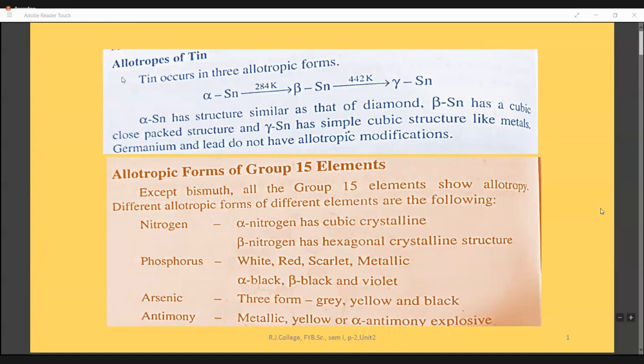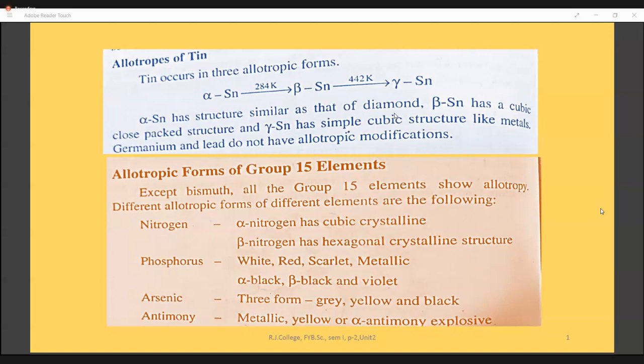Any doubts, students? Madam, what is the difference between alpha, beta and gamma? Which alpha, beta are you talking about? Phosphorus or tin? Everything is different. Properties are different for alpha, beta, and gamma. Definitely, it is different. Just because the properties are different, they are present as allotropic forms. If the property is going to be the same, why should we call them by separate names? Okay. See, every allotropic form is going to have some unique physical properties. Chemical properties are similar, whereas physical properties will be totally different.